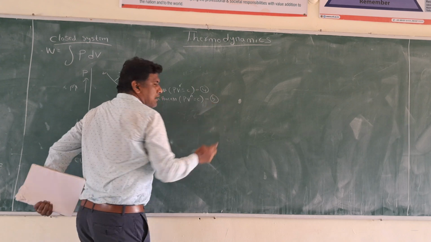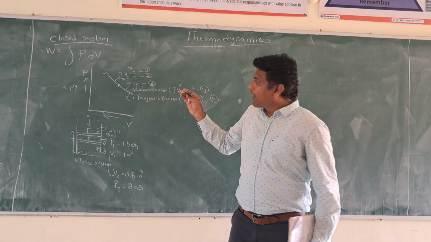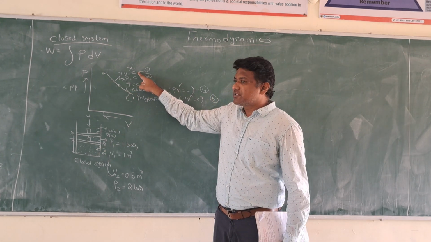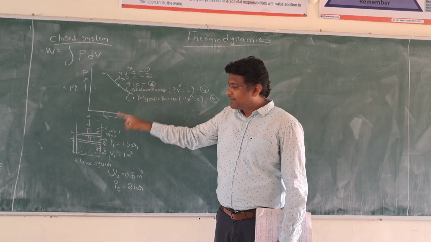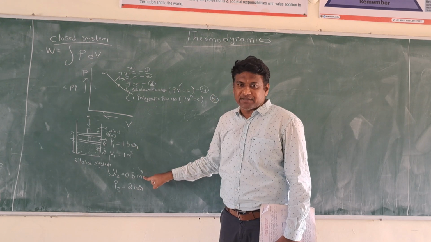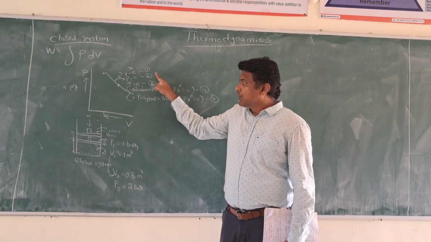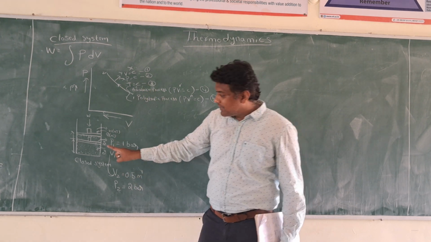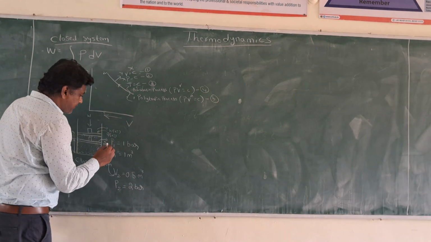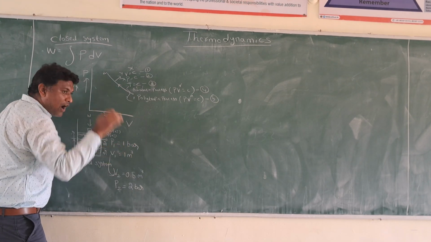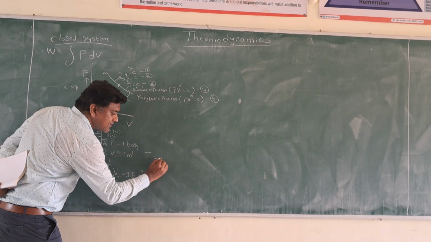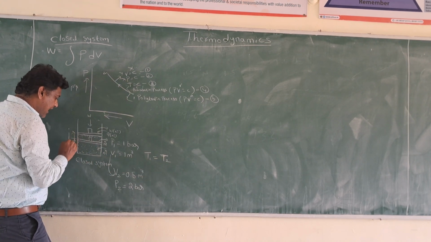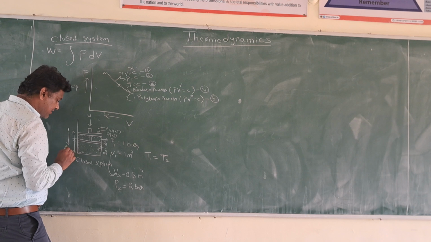Fifth process. In these five processes, the process may be anything, but by seeing physically, I can tell it is not a constant volume process and not a constant pressure process, because the volume is changing and the pressure is changing. So we can neglect these two. Only temperature remains. I did not measure temperature. If I measure the temperature of this gas after compression and it is constant, a state has been changed from one state to a second state.